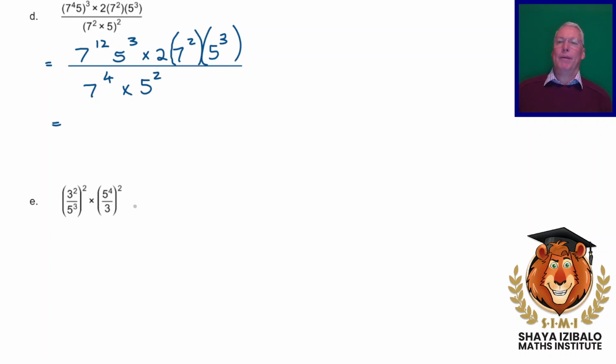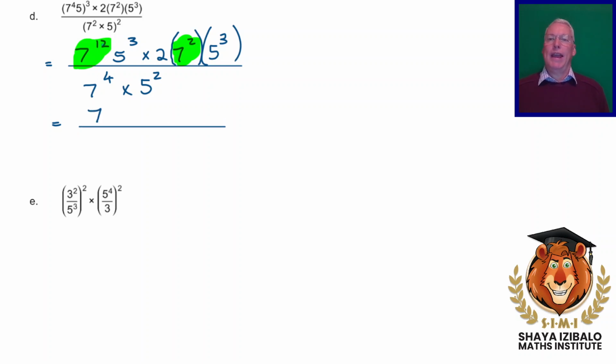Now, on the top, let's just do it slowly. On the top, let's collect all the terms that have got the same bases. We've got 7s in 2 places. And so the answer to that is going to be 7 to the 14.